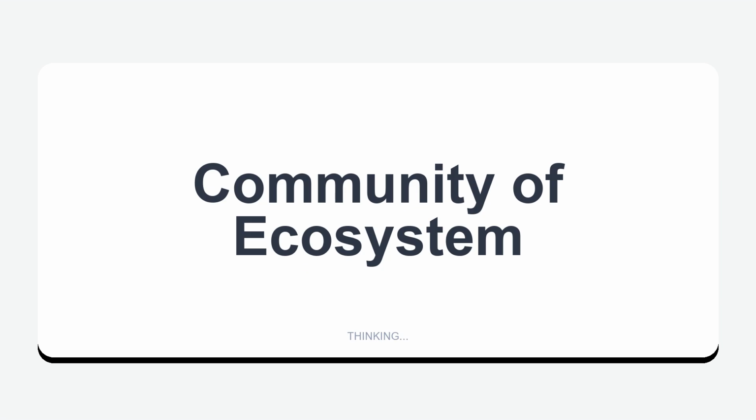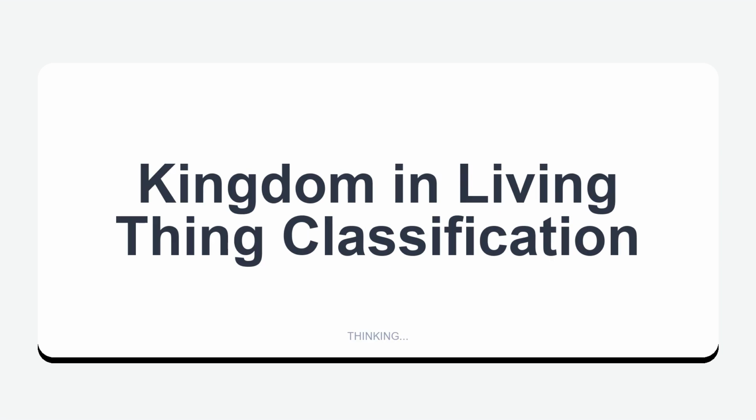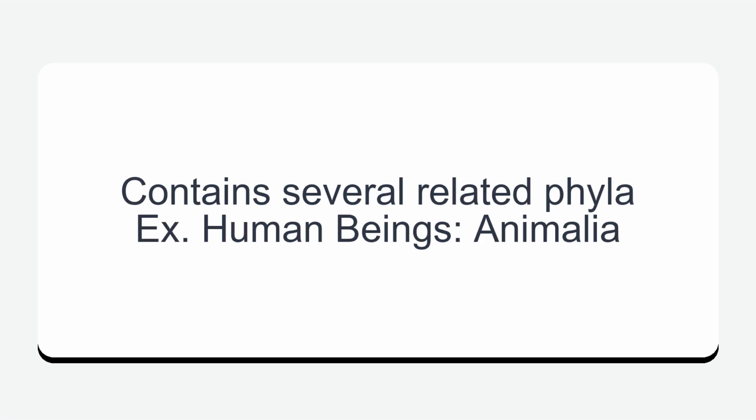Community of ecosystem. Contains many populations of organisms, with each population falling into one of several roles in the food chain. Kingdom and living thing classification. Contains several related phyla. Human beings, Animalia.